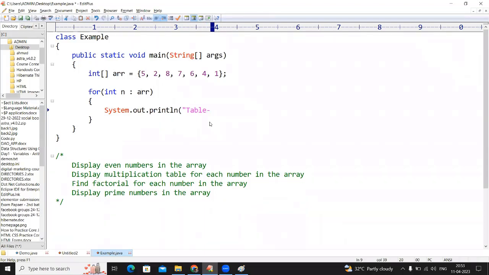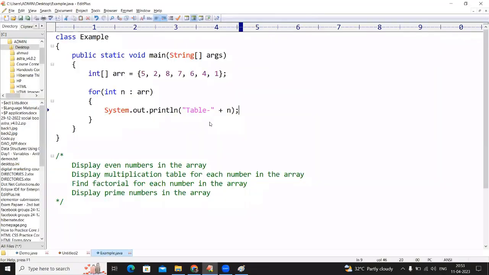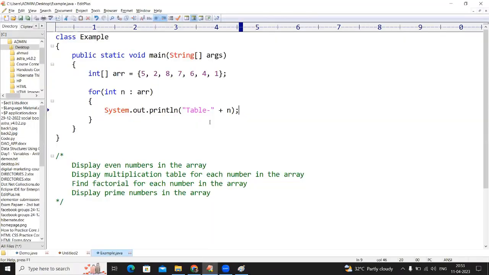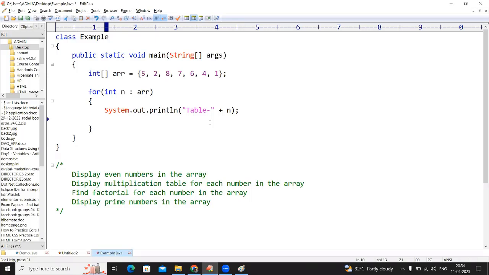The table number is n. Nothing but table number 5, table number 2, table number 8. Like that, it will display. After that, I just want to display those tables. How can we display the tables?